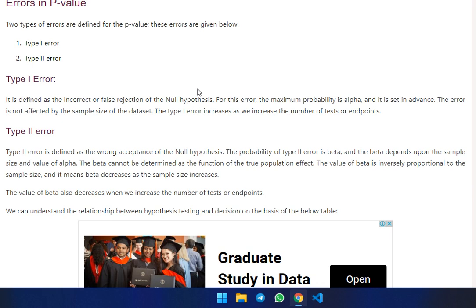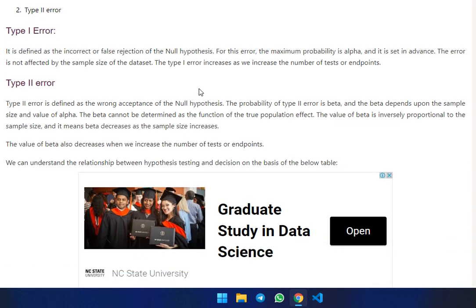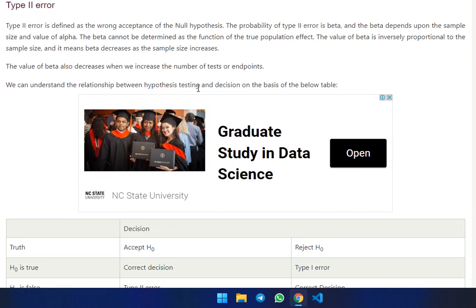Type 2 error is defined as the wrong acceptance of the null hypothesis. The probability of the type 2 error is beta, and beta depends upon the sample size and the value of alpha. Beta cannot be determined as a function of the true population effect. The value of beta is inversely proportional to the sample size, which means beta decreases as the sample size is increased. The value of beta also decreases when we increase the number of tests or endpoints.